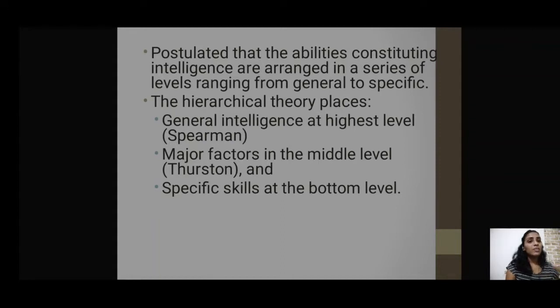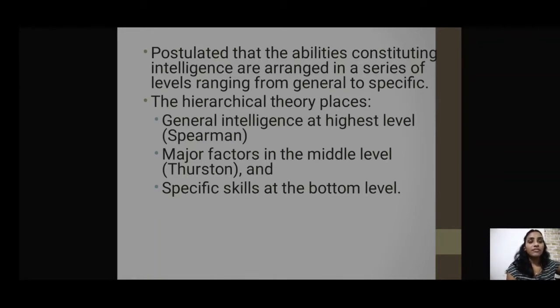Now this theory places the factors of intelligence into three levels: general intelligence, then the major factors constituting it, the abilities, and then the specific skills. So the first, foremost and highest level is the general level, general intelligence, then come the major factors, we'll look more into it, then come the specific skills.